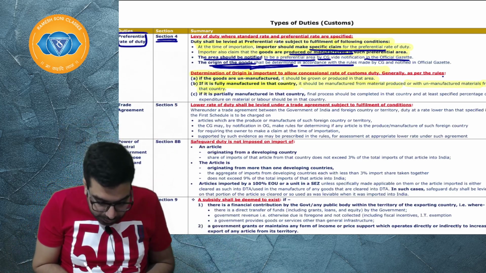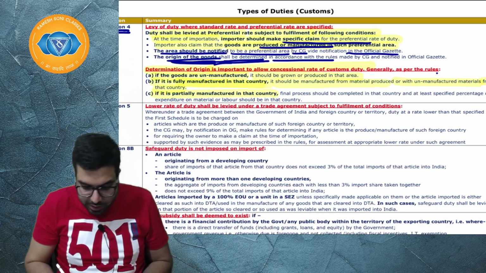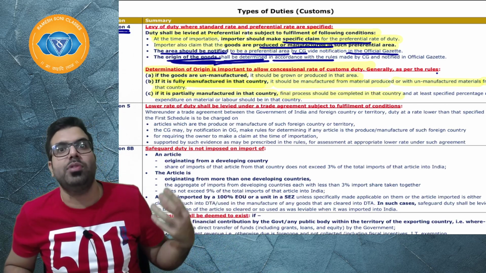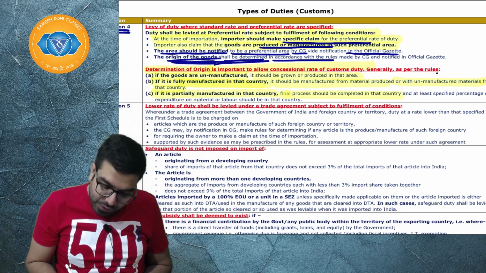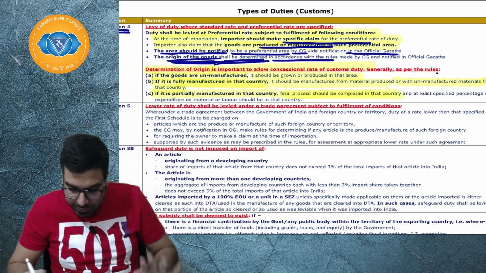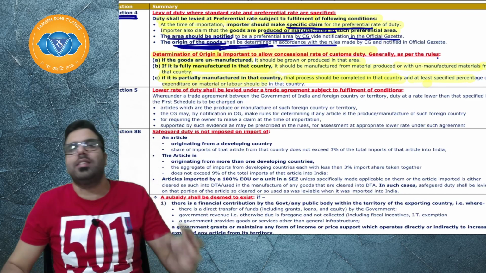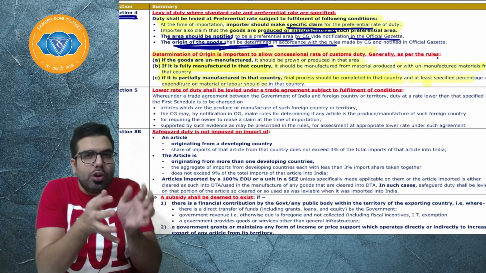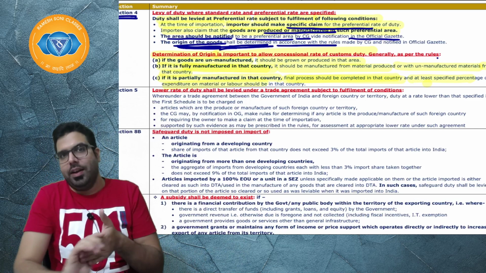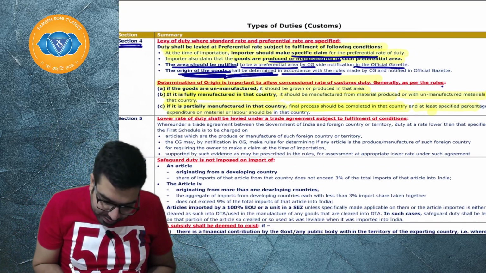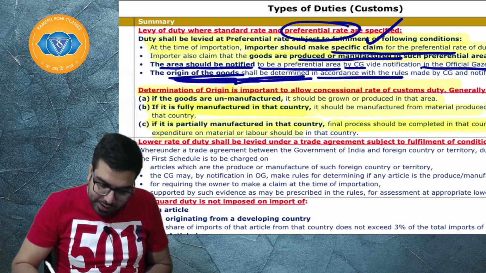Next, if partially manufactured in that country, final processes should have been completed. If we have imported some semi-finished goods, then final processes should have been completed in that country, or at least some specified percentage of expenditure on those goods should have been incurred in that country. So basically, they are telling us that, sir, whenever you want to claim the preferential rate of duty, you have to make a specific claim.